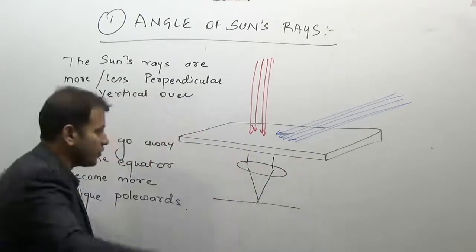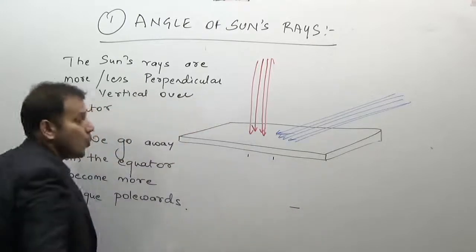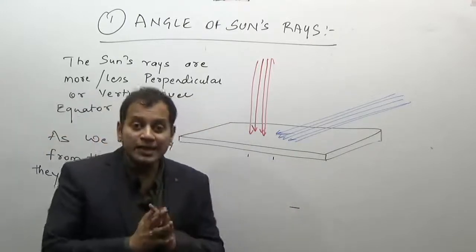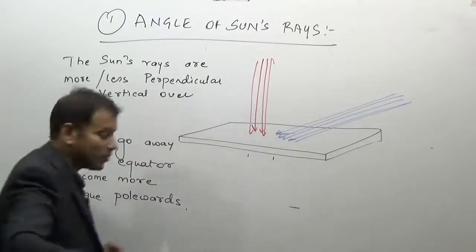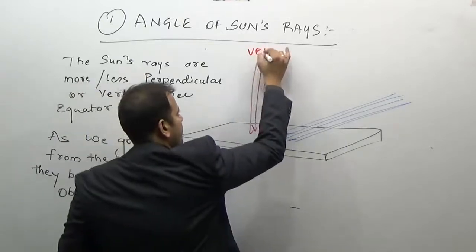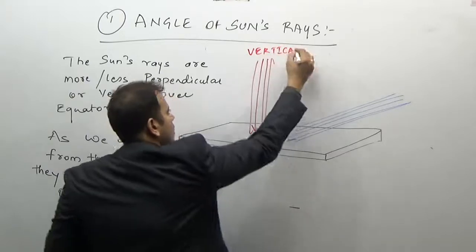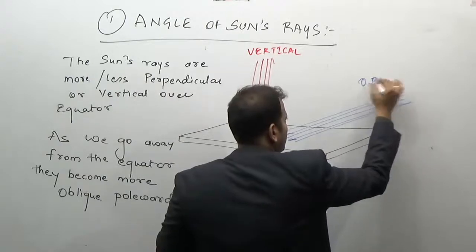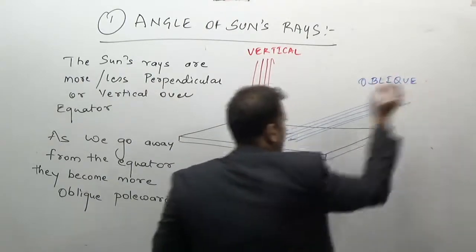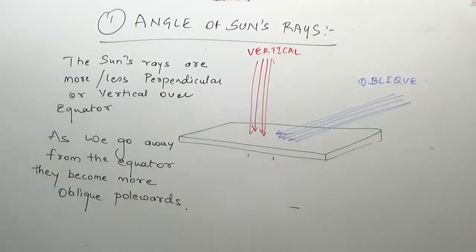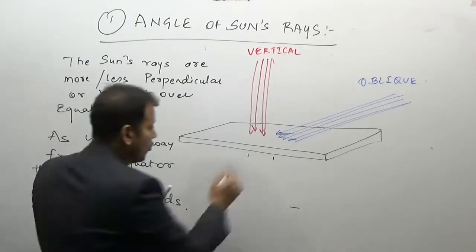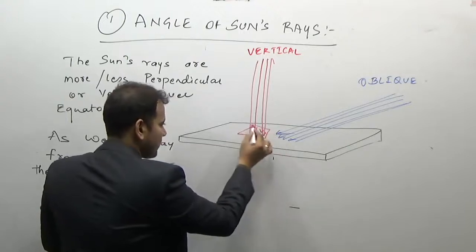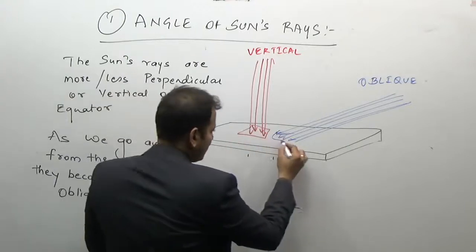Now look at the diagram above. In oblique or vertical sun rays, where will more heat be received? That is, the heat received per unit area in this region as compared to this region.